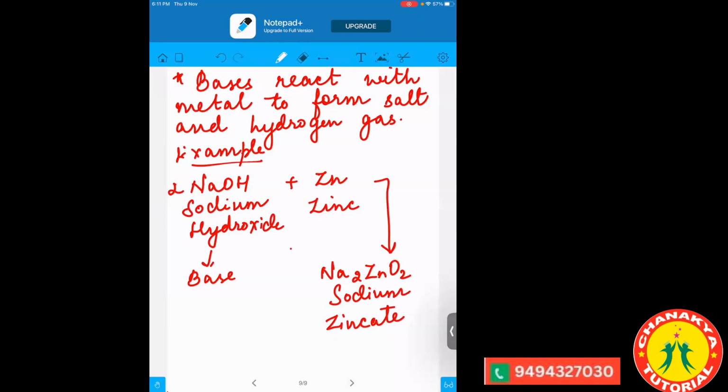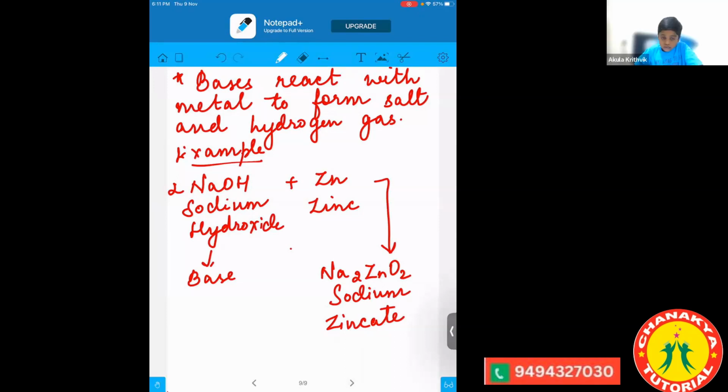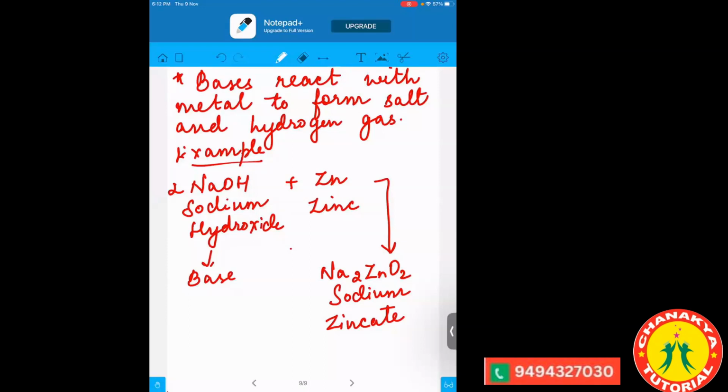Have you ever heard this word, sodium zincate? No. Okay, so you should know sodium zincate is basically a kind of a salt which will be used to conduct electricity. In very simple language, the electricity which is being used by us will be formed with the help of the sodium zincate. And how is it formed? It is formed with the reaction of the base and with the reaction of the metal.